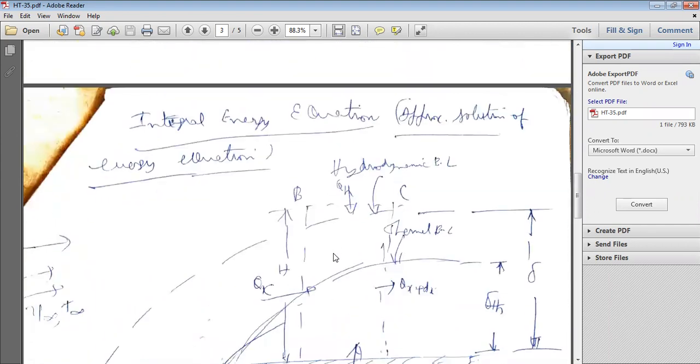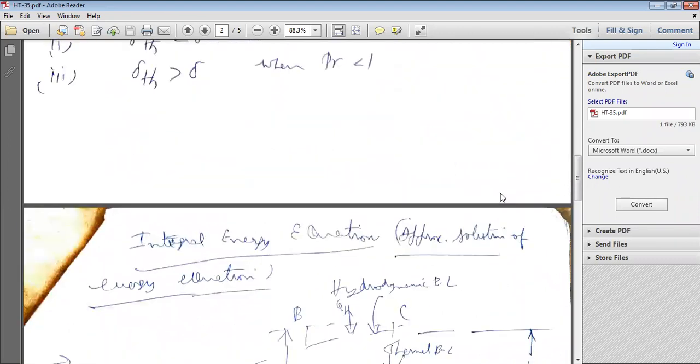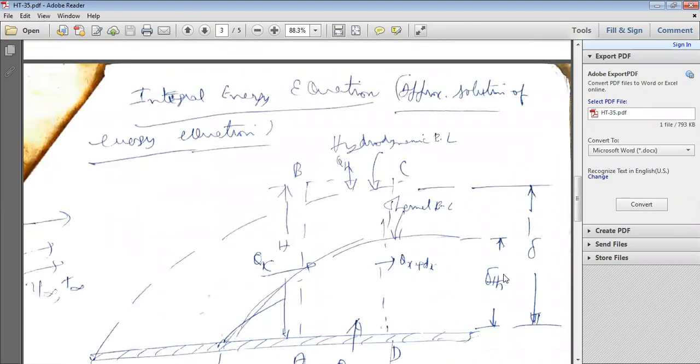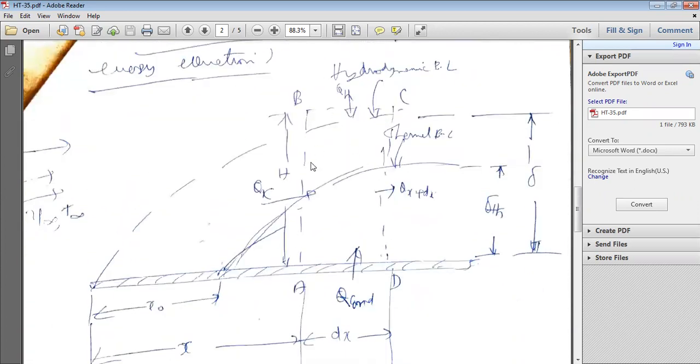Like that, here, for example, is delta TH, and this is delta. In this case, delta TH is less than delta. At that instance, the Prandtl number is greater than 1. So for this configuration, a diagram is drawn on the screen. All of you verify.